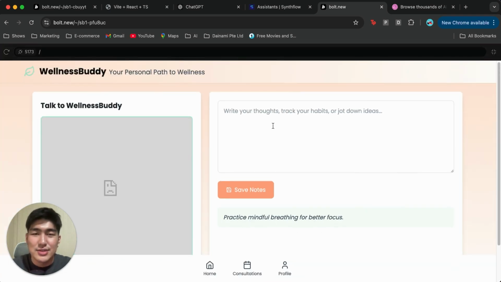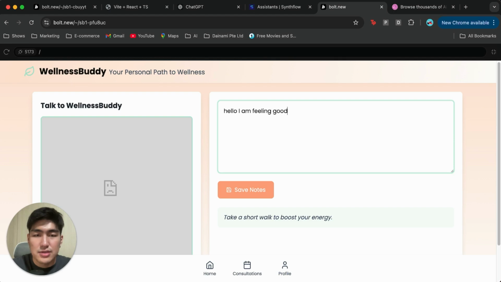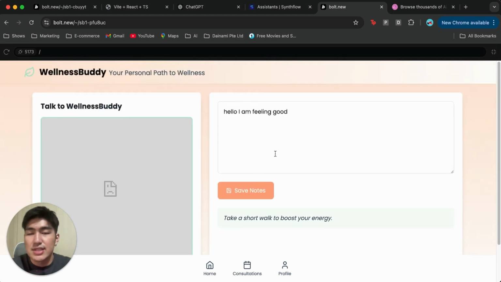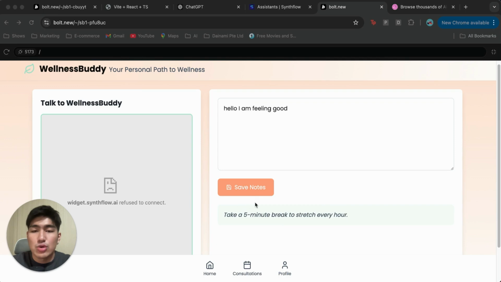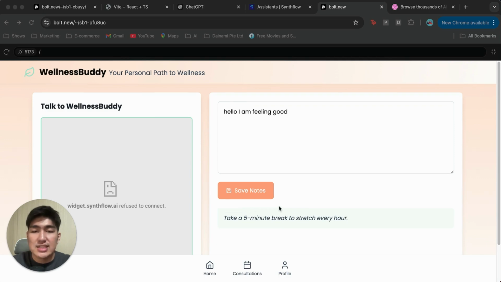All right, and so let's see if we can add in a note. Hello, I am feeling good. Save notes. All right, you can see the note has been saved, but we want to make sure that it's actually viewable as well. So before we deploy it and test it out, one way to always get Bolt to further help us enhance our app is to change each section one by one and tell it specifically what you want. So for example, I want to have my notes actually saved below so that I can take a look.